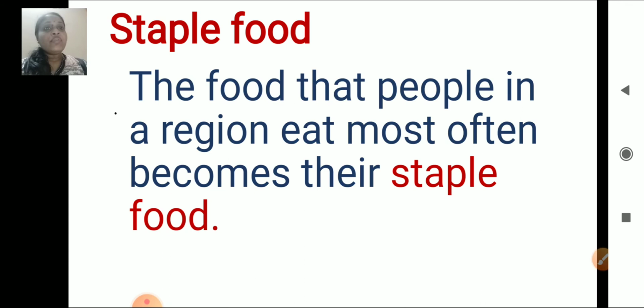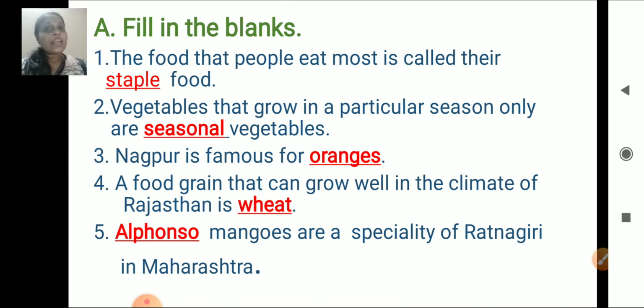What is staple food? The food that people in a region eat most often becomes their staple food, right? Like rice is the staple food for us. So we'll discuss the book exercise. The food that people eat most is called their staple food.